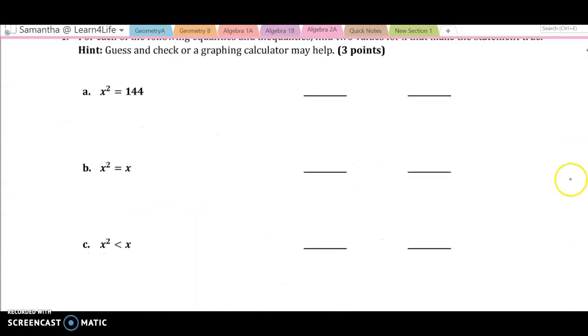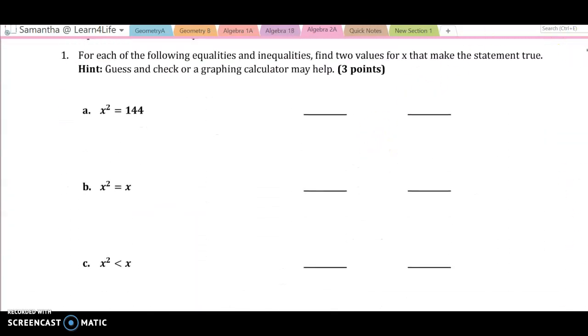A. Okay, practice performance task. So this says, for each of the following equalities and inequalities, find 2 values for x that make the statement true. Hint, guess and check, or a calculator may help. So find 2 values for x that make the statement true.